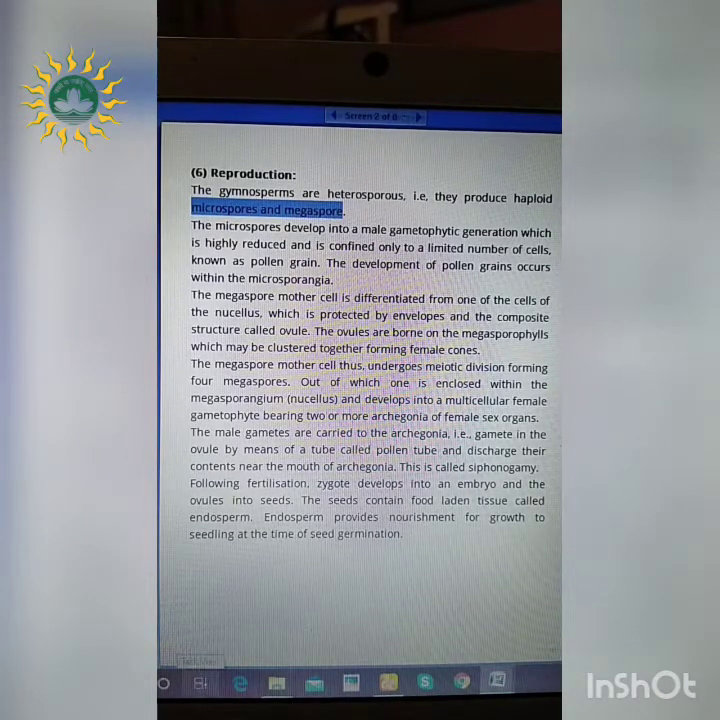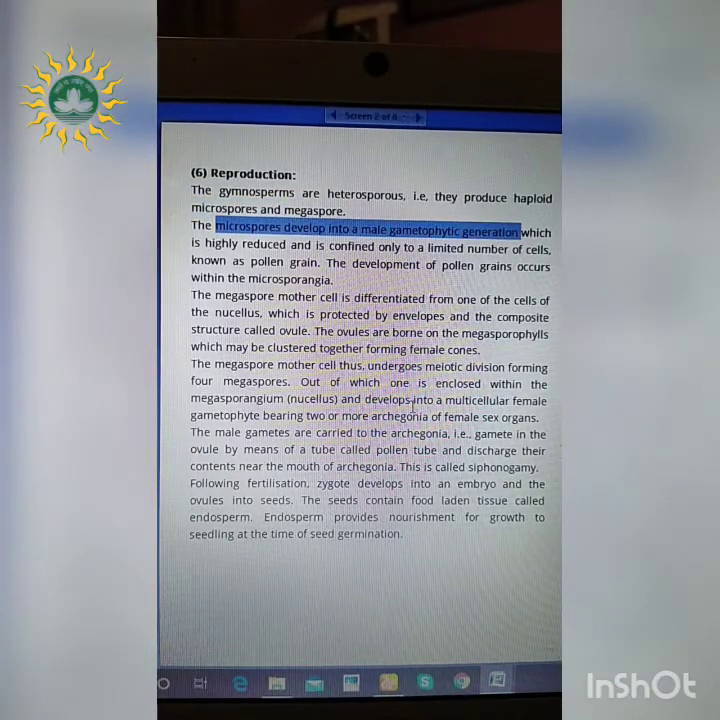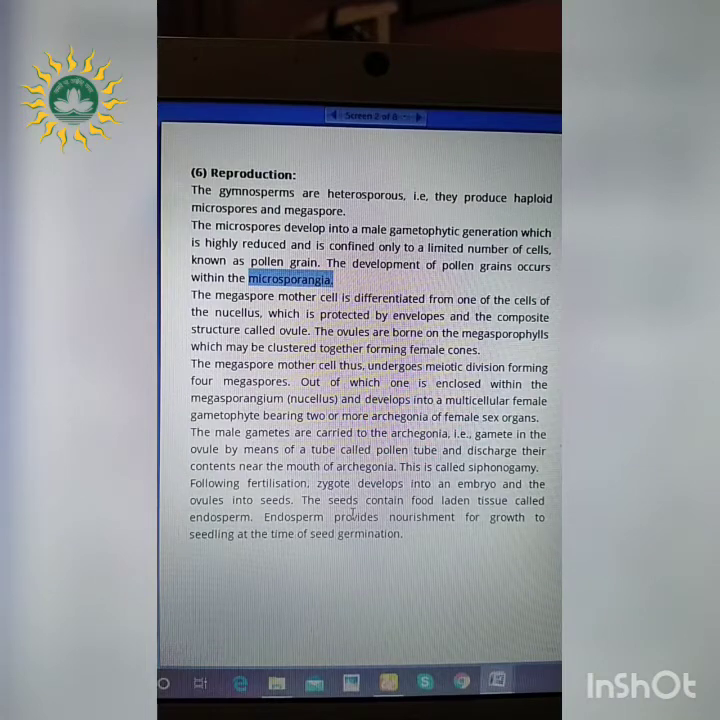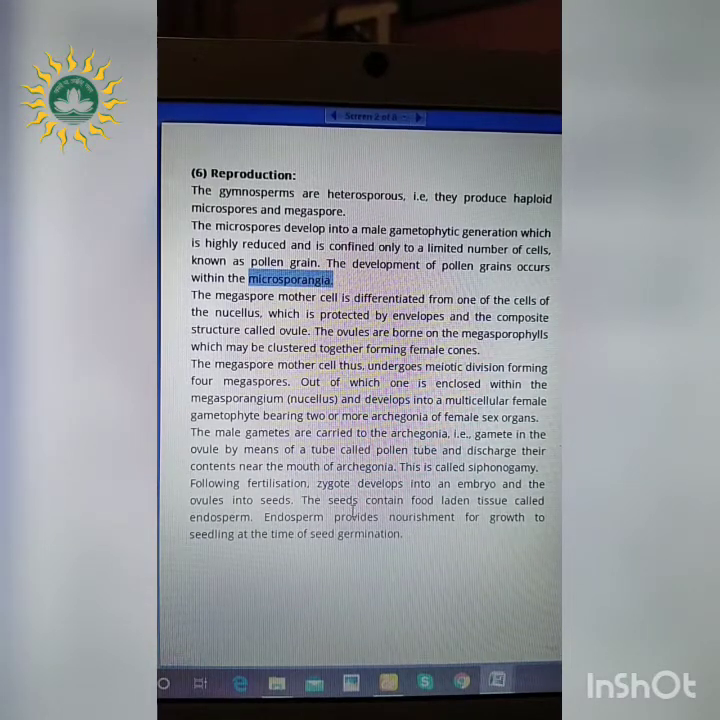Firstly, the microspores, if we consider, they develop into what? They develop into the male gametophytic generation, as I have mentioned. These microspores are present within microsporangia. What is this microsporangia? It is a sac-like structure within which the microspores are present. And these microspores ultimately form a pollen grain which releases the male gamete.